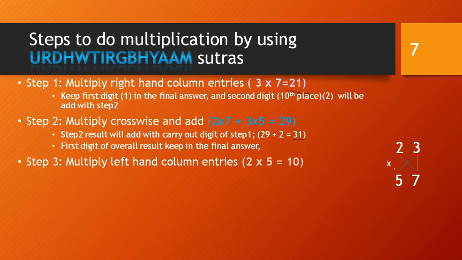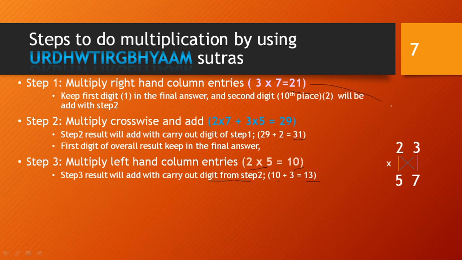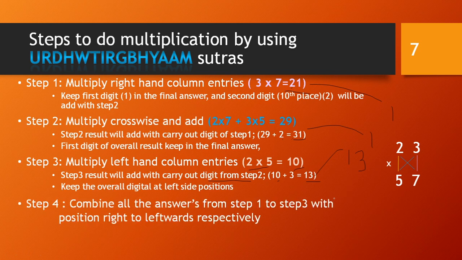What is the third step? Multiply the left hand column entries, that is 2 into 5, so it's 10, and the previous carry out is 3, from step 2. So the step 3 result will be added with the carry out digit from step 2. The step 2 carry out digit is 3, so 10 plus 3 is 13. So here the final result will come out with 1, and it's 13. So keep the overall digit at the left side position.